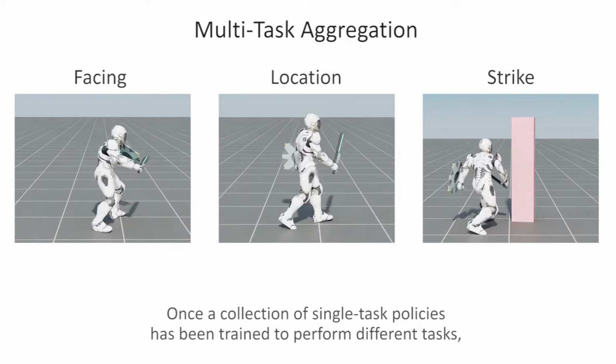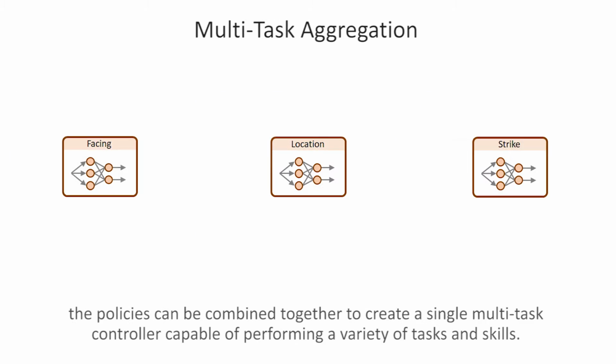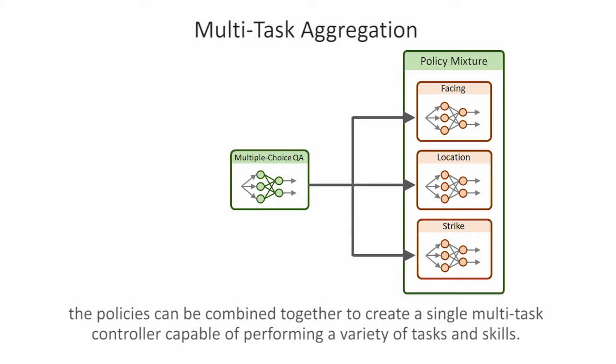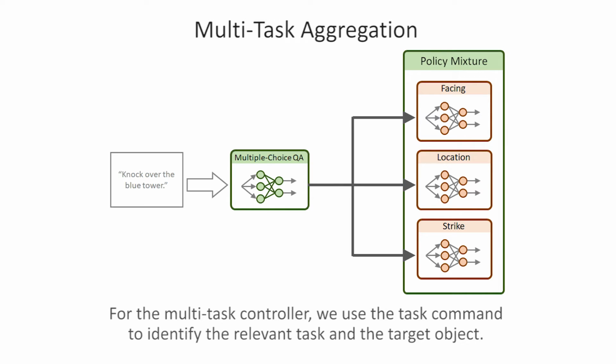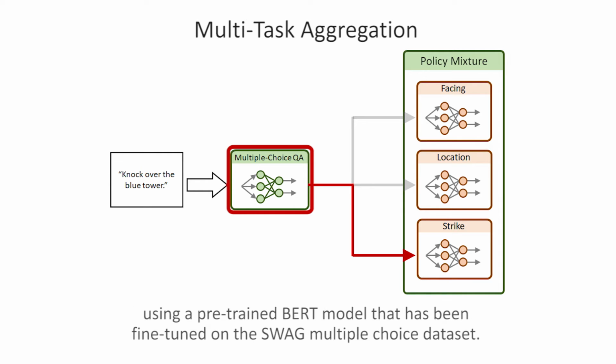Once a collection of single-task policies has been trained to perform different tasks, the policies can be combined together to create a single multitask controller capable of performing a variety of tasks and skills. For the multitask controller, we use the task command to identify the relevant task and the target object. The task and object selection is performed through a multi-choice question-answering framework using a pre-trained BERT model that has been fine-tuned on the SWAG multiple-choice dataset.